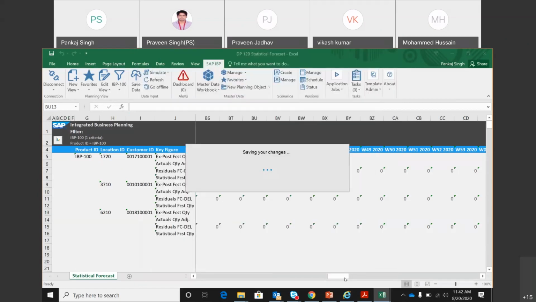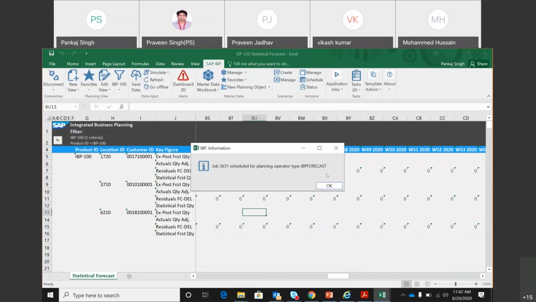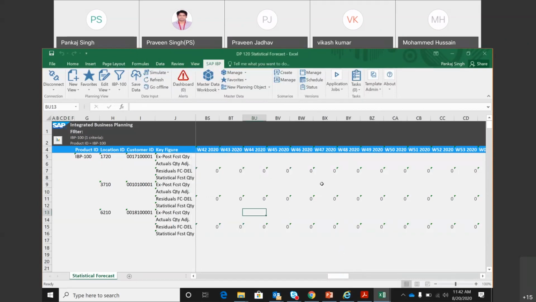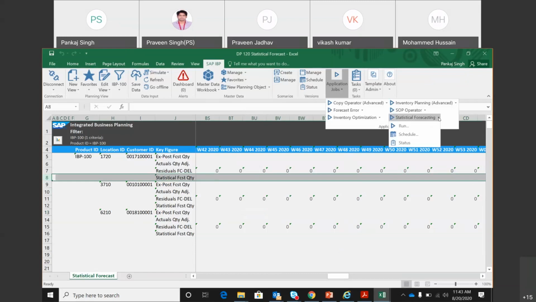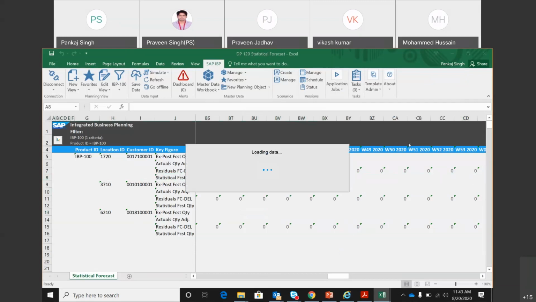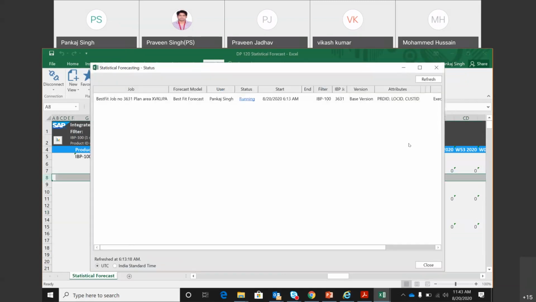By running this job, what is our expectation? We have two expectations. One, that the week 21 outlier quantity of 1000 will be corrected, and second, the statistical forecast quantity key figure over here will have some values in the future. These are the two purposes for which I have run that job. Let's see what is the status of that job. We'll click on the status. It is still running.